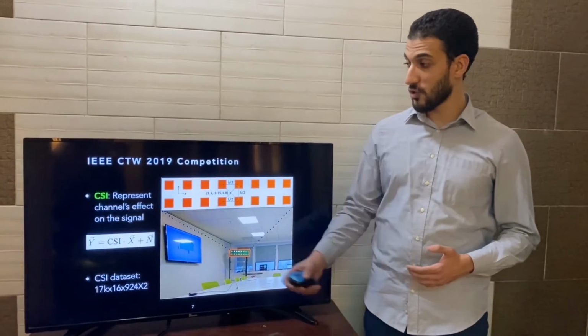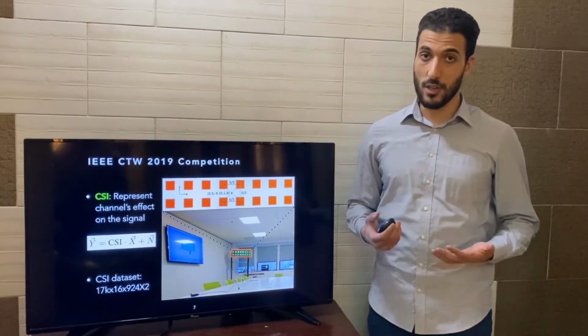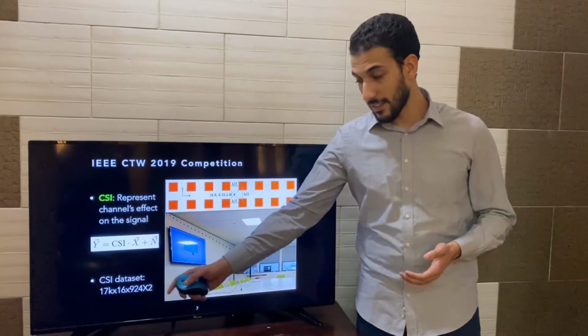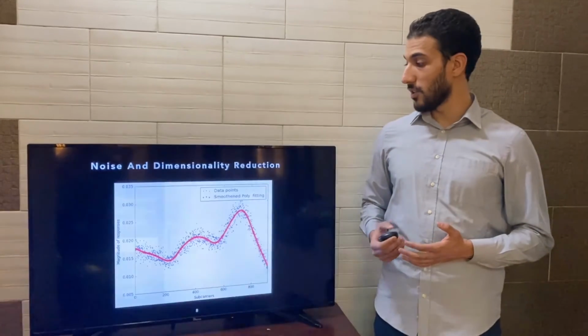The main source of information, CSI, is a representation of the channel effect on the signal, and it's a complex number. We as competitors received a data set of 17,000 samples, and it's up to us to build the models to create the mapping to the location.